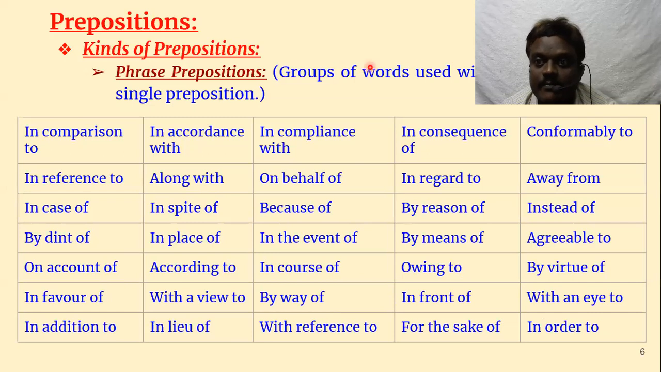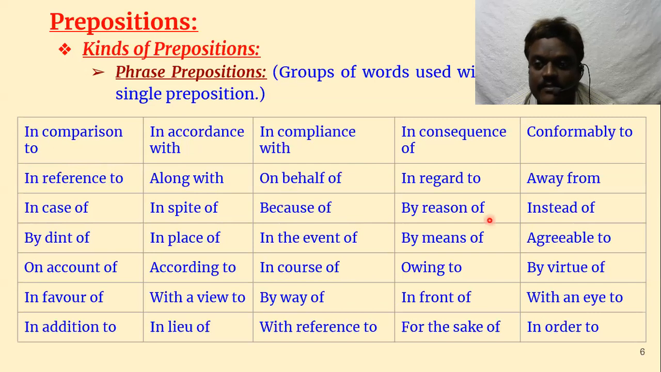Then we have phrase prepositions. A phrase means two or three words working as something like a noun. It can work as a noun, a verb, an adverb, or an adjective. In the same way, a group of words which can work as a preposition is called a phrase preposition. It is a group of words used with the force of a single preposition. Two or three words work as a preposition. Such groups of words are called phrase prepositions.